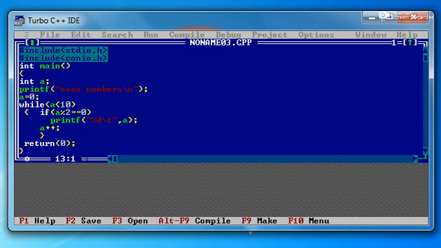Now what is the difference between the earlier program and this program? Here we are using a while loop, and here I'm not using CLR SCR and getch. I'll show you the demo of that. Now I'll execute it. Before the execution we have to save it.